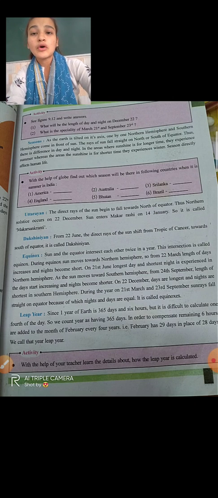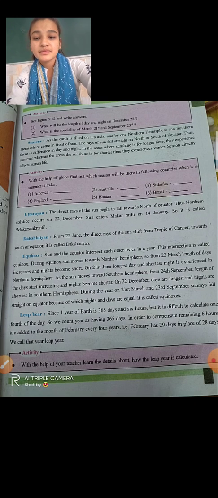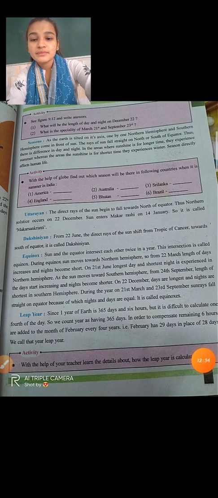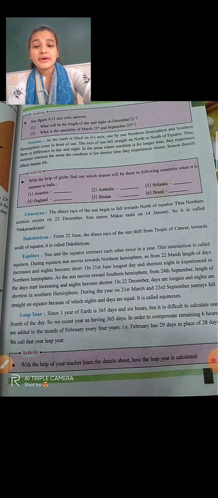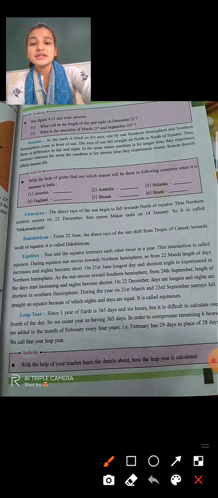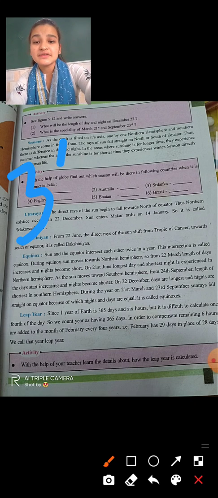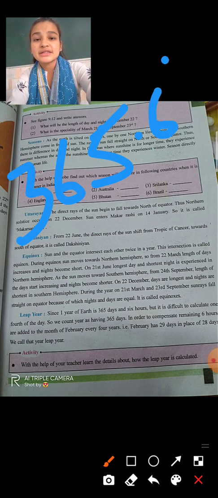Okay, I hope you all understand this. Now, activity: with the help of your teacher, learn the details about how the leap year is calculated. I have already told you the 365 days and 6 hours.